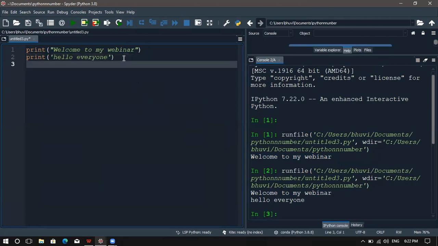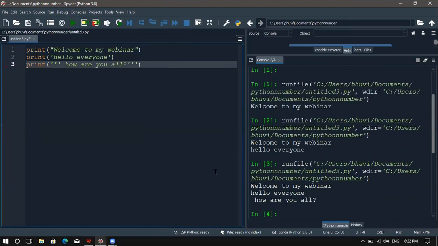And after that, we can even use triple quotes, three times single quotes. I'm enclosing it with three times. If you run this, even it will print here.